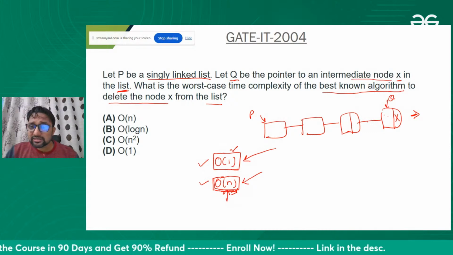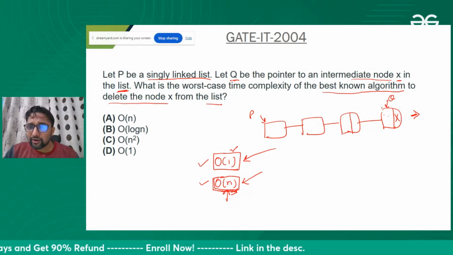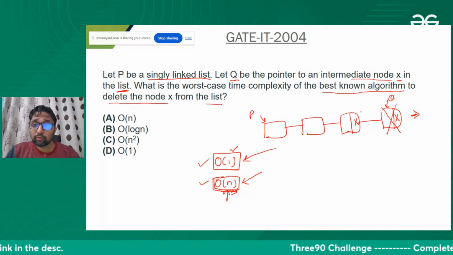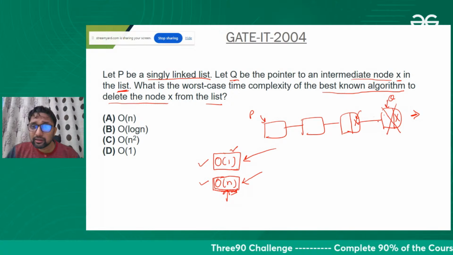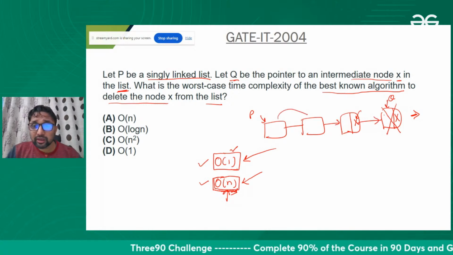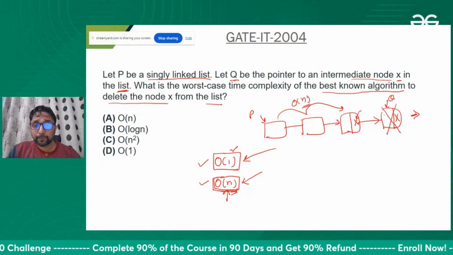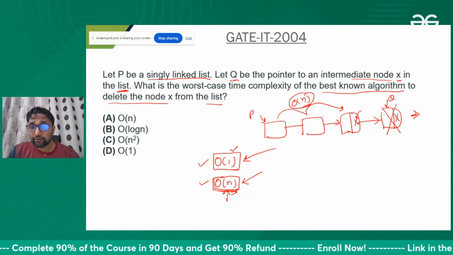And now in this case, if I want to delete this node, I need to put null over here. This is a singly linked list, so I need to traverse up to here. If I'm traversing up to here, that will take order of n time.